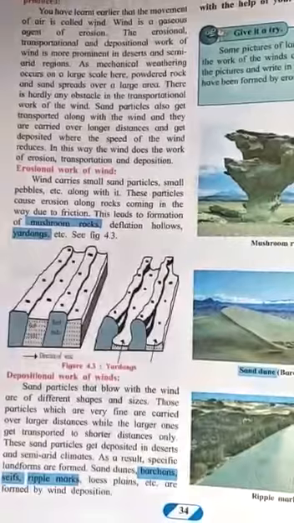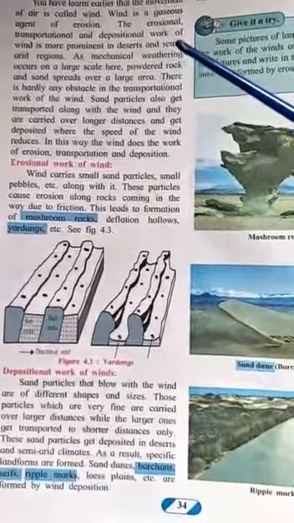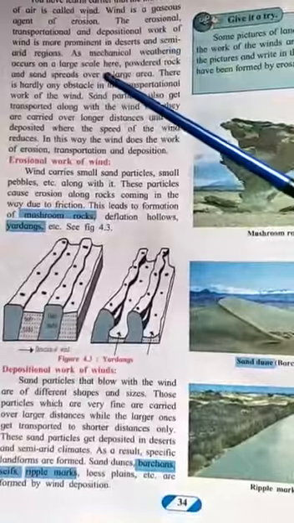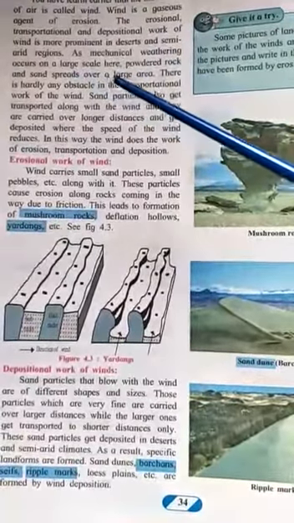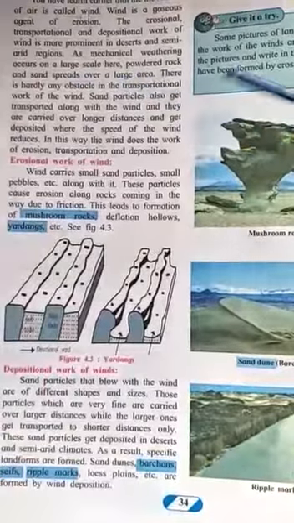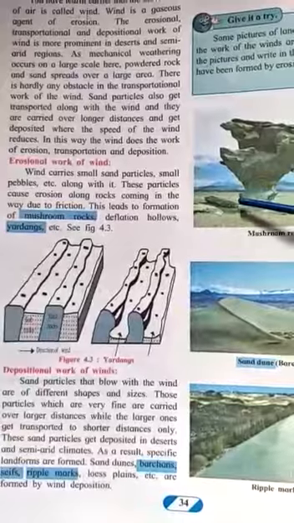In the previous chapter we had seen what is mechanical weathering. Now as mechanical weathering occurs on a large scale, powdered rock and sand spreads over a large area. Mechanical weathering होने से क्या होता है, जो ऊपर का लेयर है वो खराब होकर गिरने और टूटने लगता है.